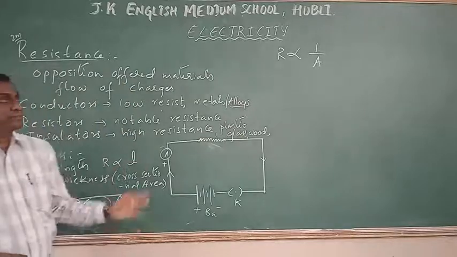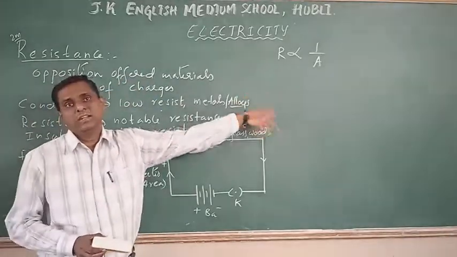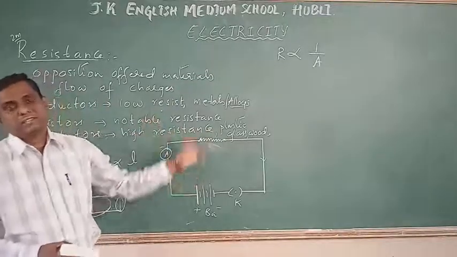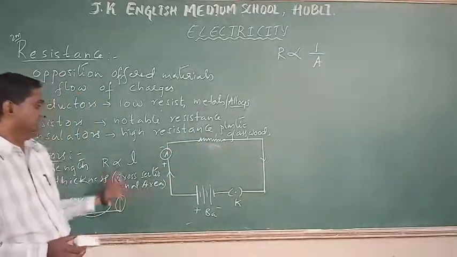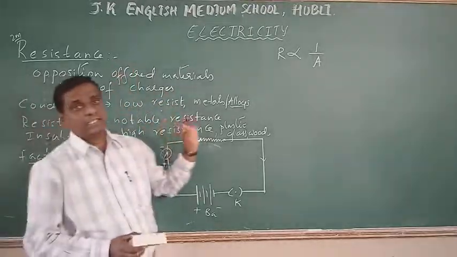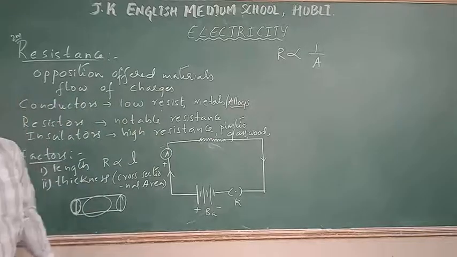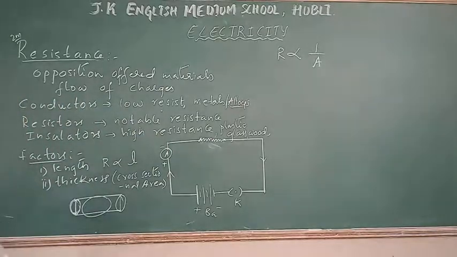So here resistance is inversely proportional to the cross-sectional area. As the area increases, the resistance will decrease. As the area decreases, the resistance is going to increase. So this is the second factor on which the resistance is dependent.